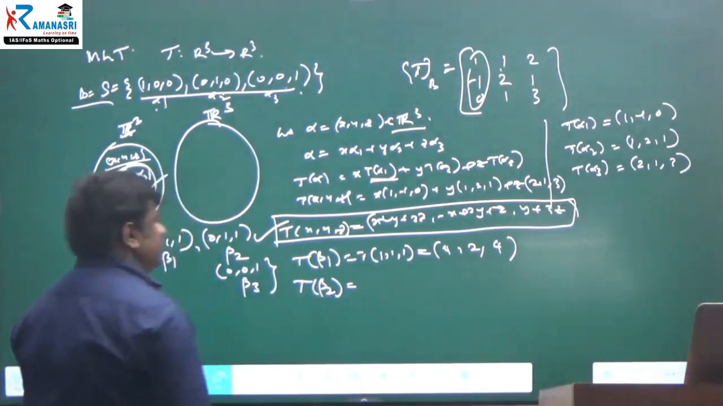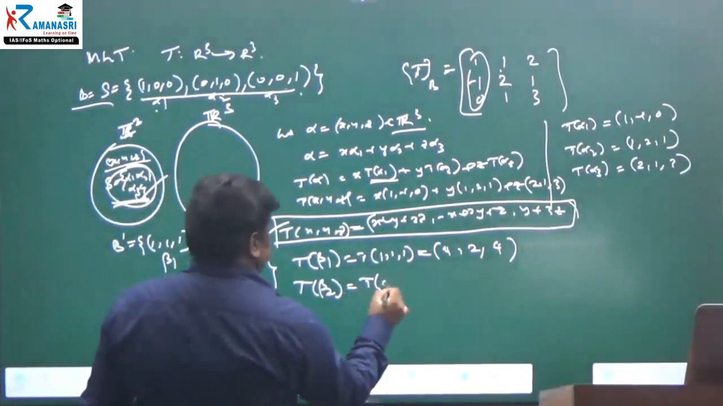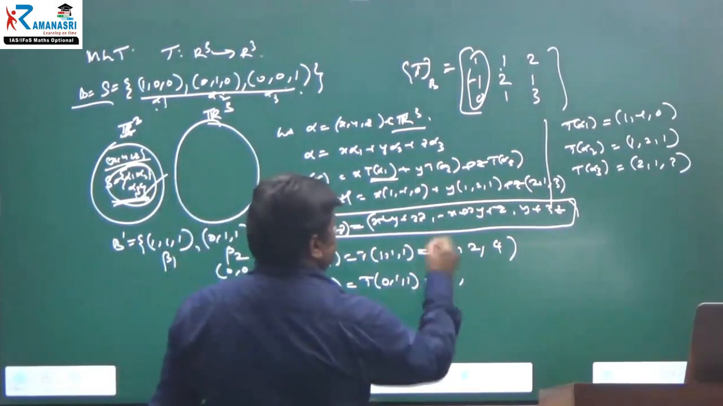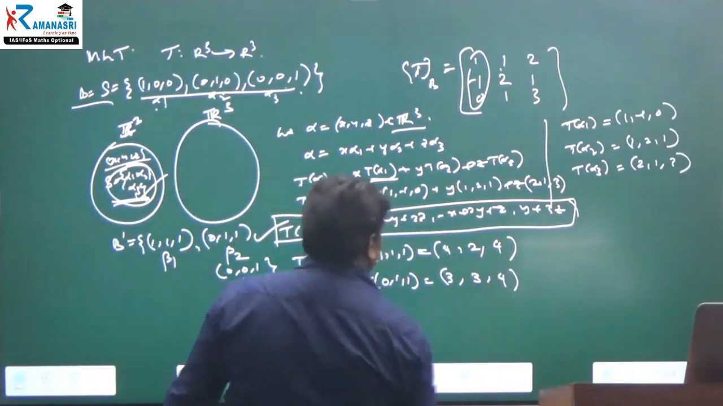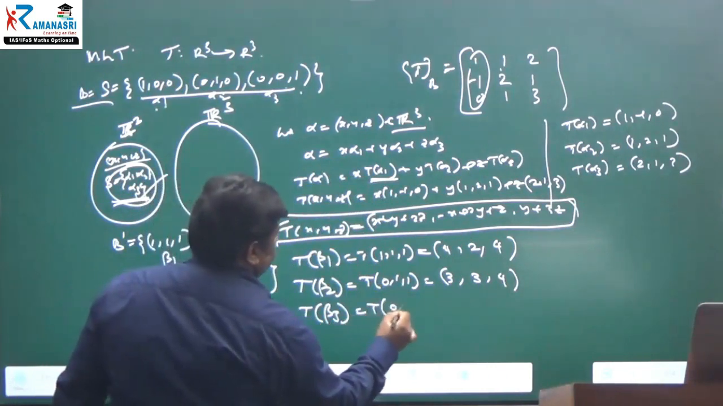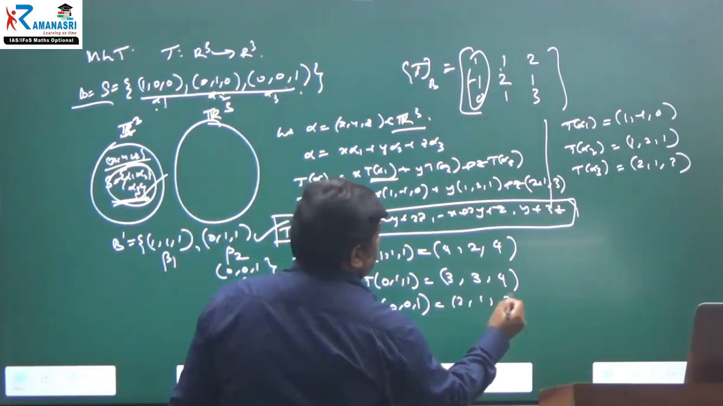T of beta 2 is the transformation of 0, 1, 1. That is equal to, x is 0, so 3, next 3, again 4. And what about the T of beta 3? T of 0, 0, 1, where z is equal to 1, is nothing but 2, 1, 3.